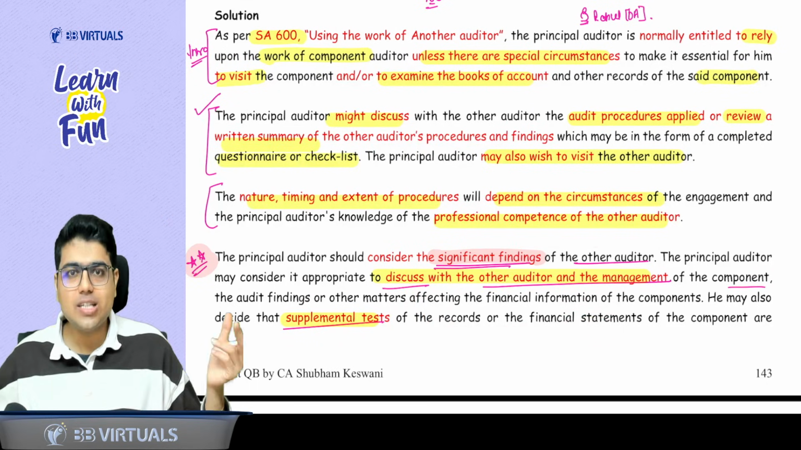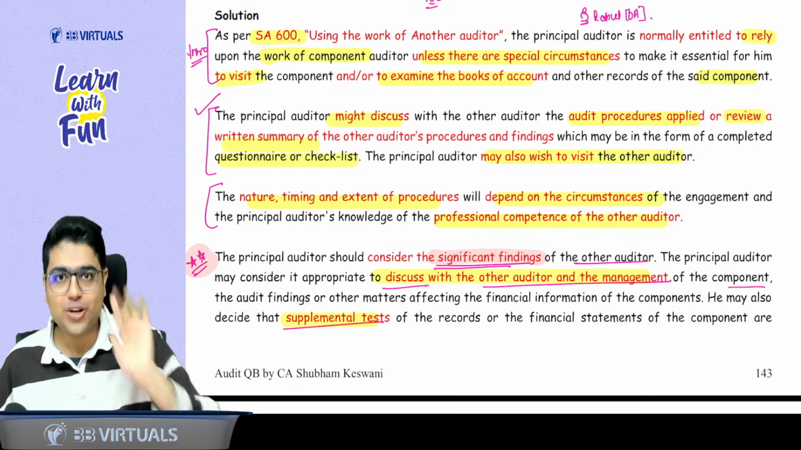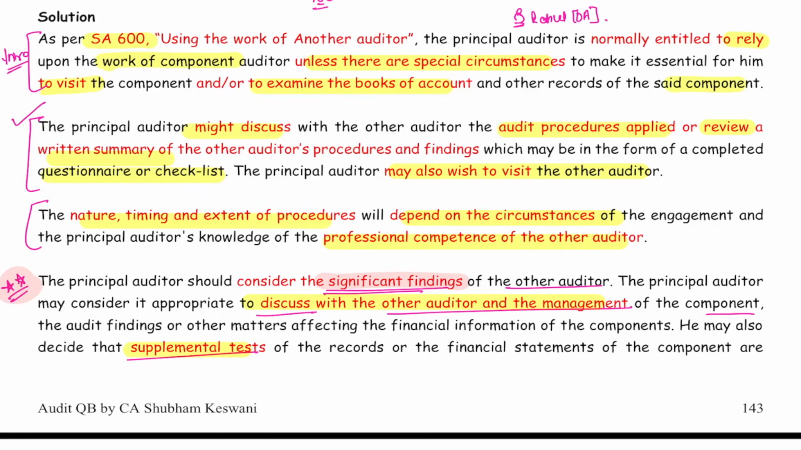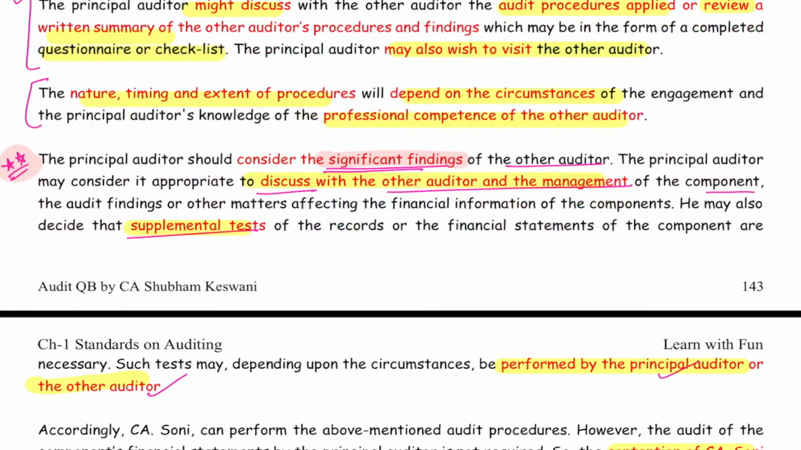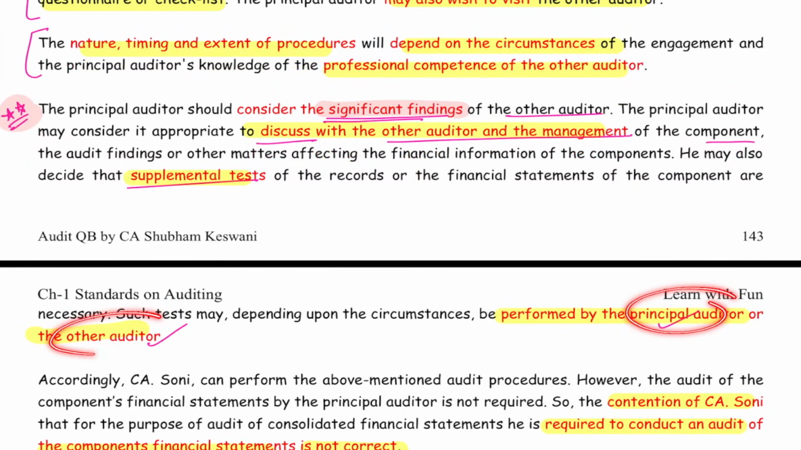Sir, what is the logic? No logic, just write it. Okay, that's why I have double star marked it, so don't forget it in your answer. So the game here is, everyone please read. Principal auditor should consider the significant findings of other auditor. How does he consider? Discuss the significant finding with other auditor and management, plus supplementary audit procedure should be done either by principal auditor or other auditor.